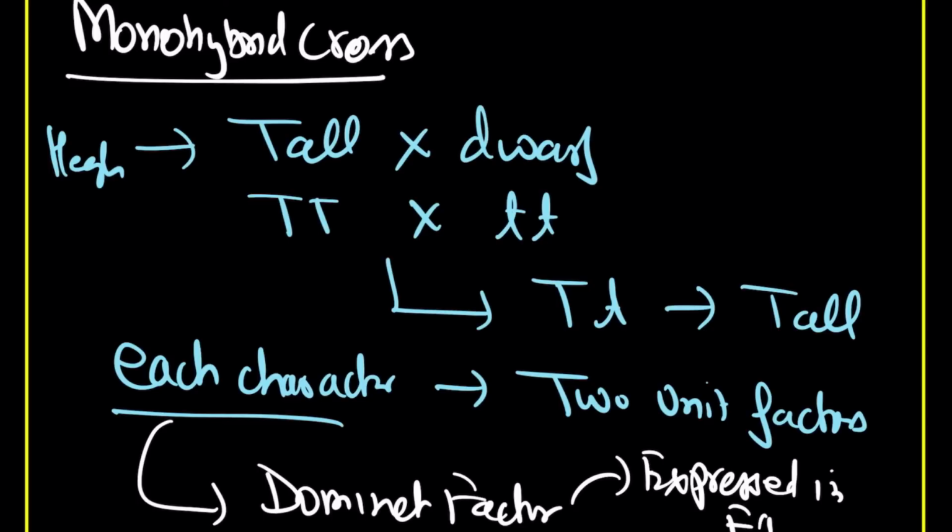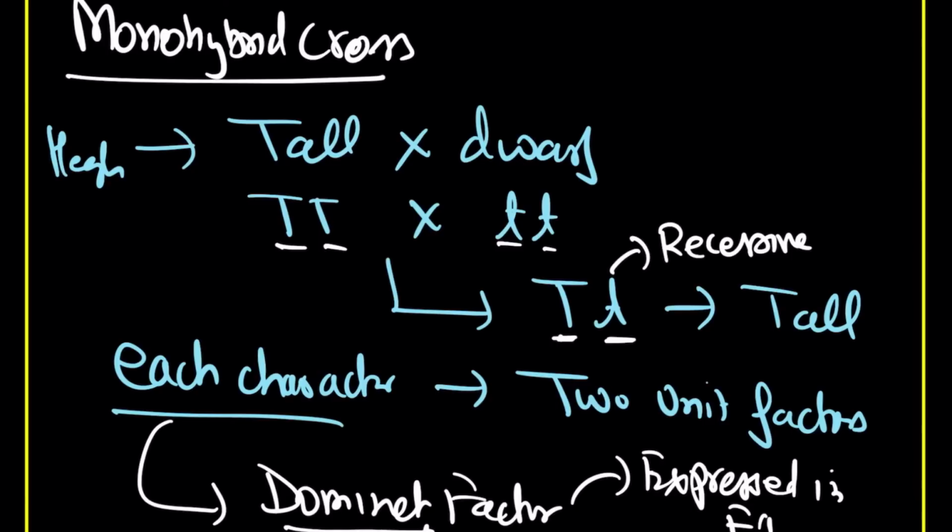So here you see there were 2 alleles. Now out of these 2 unit factors, one will be expressed, and the one which is expressed in the F1 generation is the dominant factor. The other one is the recessive factor.